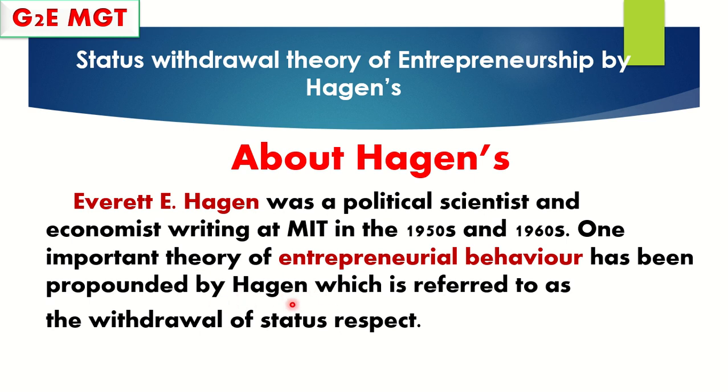Either way they can give the name and ask for the theory, or give the entrepreneurial behavior and ask you to find the name. They can ask the query either way. It is also referred to as withdrawal of status respect, so entrepreneurial behavior is otherwise called withdrawal of status respect.